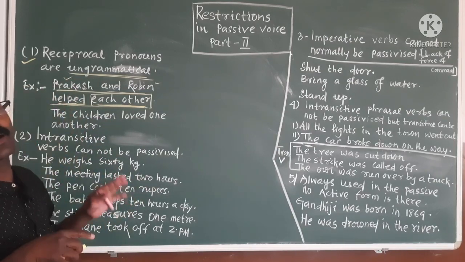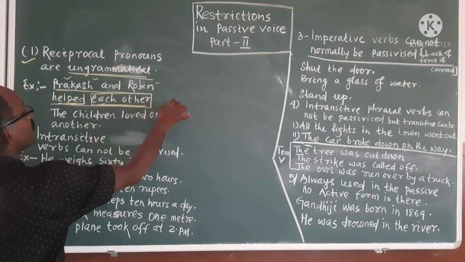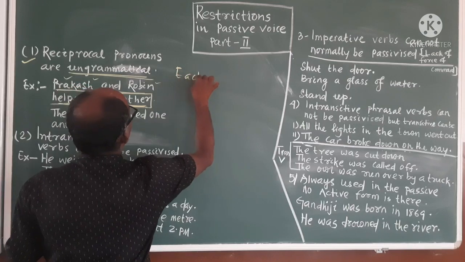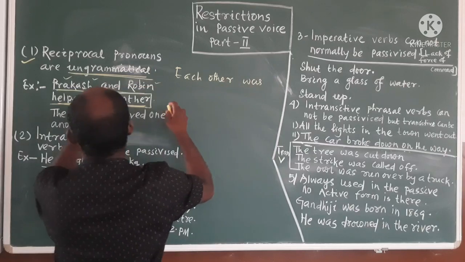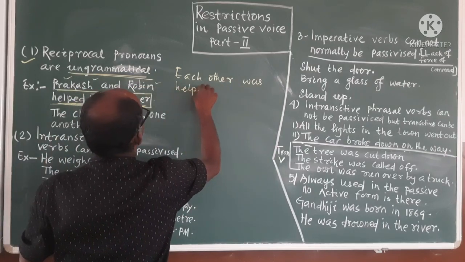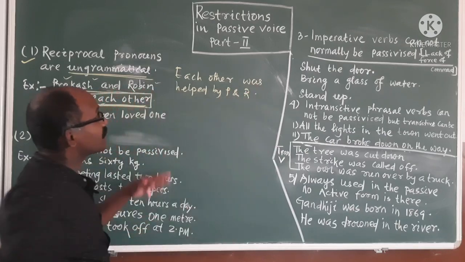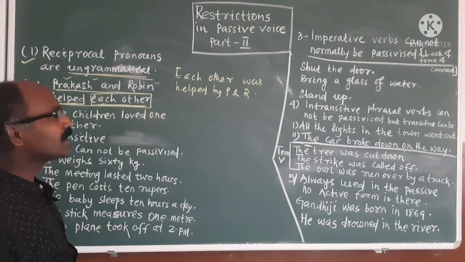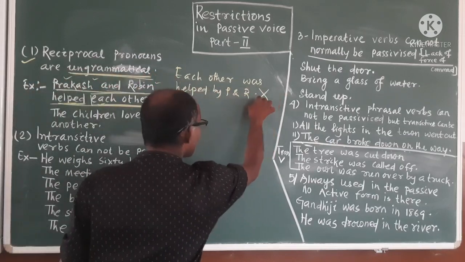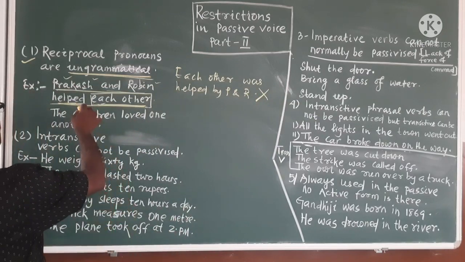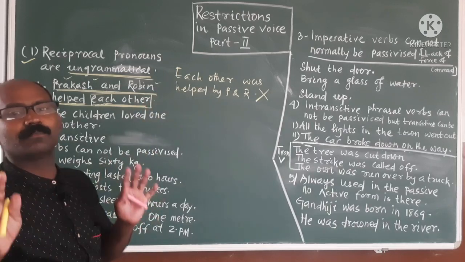If we are making it into passive form, generally what are you doing? You are doing subject, verb, object. You are taking each other, as it is in past tense, each other was helped by Prakash and Robin. You are writing like this. If you write this, it is not accepted and it is ungrammatical because each other and Prakash and Robin refer to the same.